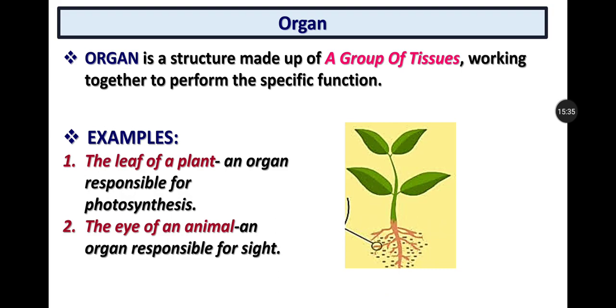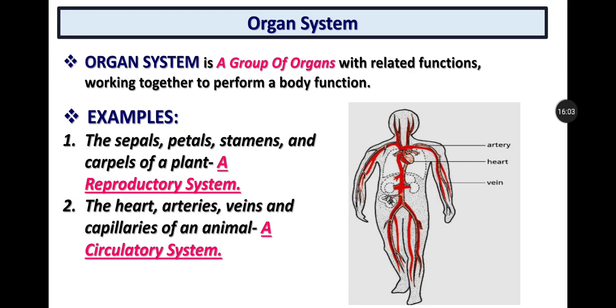Now many tissues, or a group of tissues, when combined together to perform a specific function, will form an organ. Examples of organs are the leaf of a plant, which is responsible for photosynthesis. Like that, the eye of an animal is an organ responsible for sight. The nose of an animal is an organ responsible for inhaling. And the stomach is an organ. The intestine is an organ. Like this, there are a lot of examples.